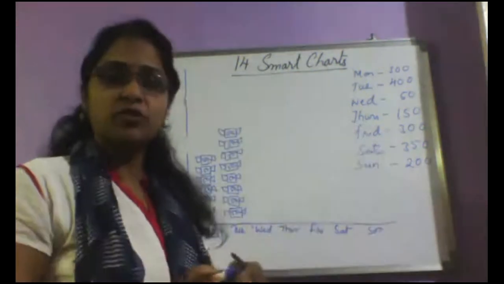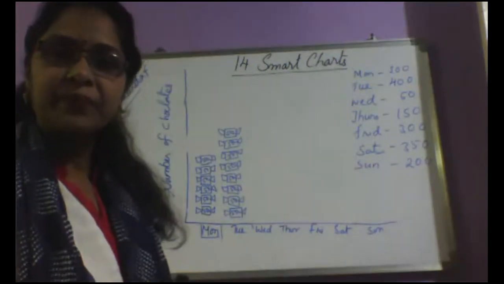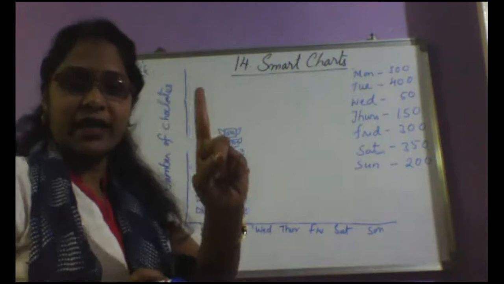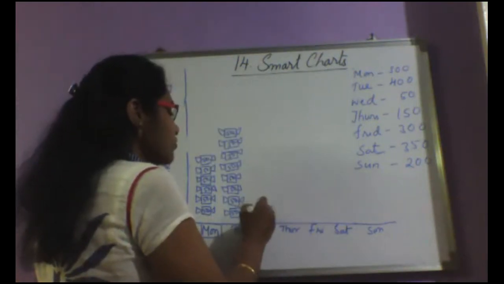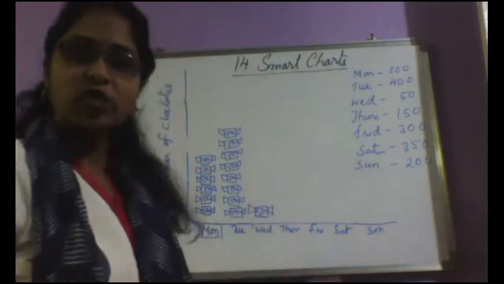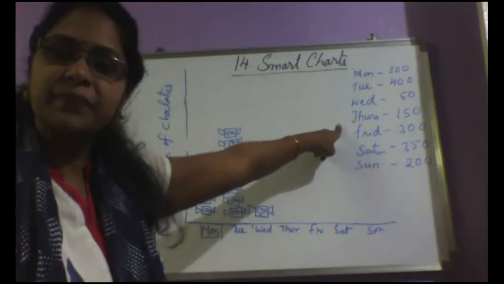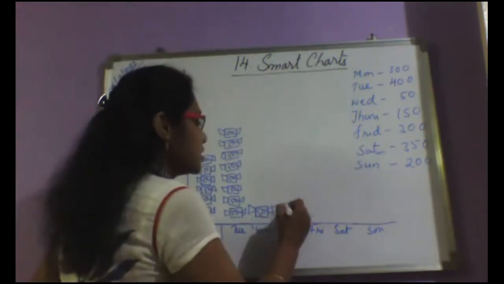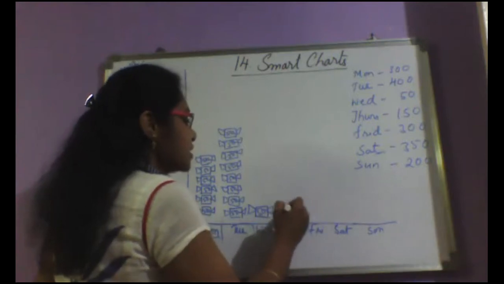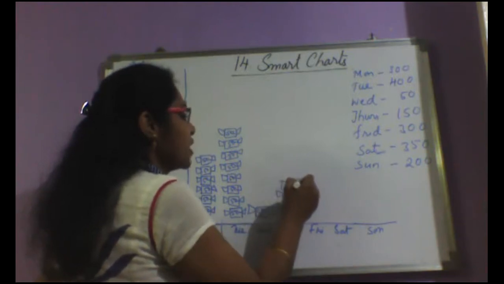How many chocolates should I draw to get Wednesday's production? One chocolate, only one chocolate, because one chocolate itself says that there are 50 chocolates, right? So if you draw one chocolate, that is enough. Next Thursday, how many chocolates? 3, ma'am. Very good. So Thursday, to get 150 chocolates, 3 chocolates you have to draw. 50 plus 50, 100 plus 50, 150.